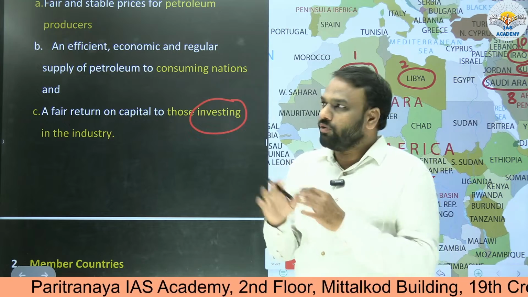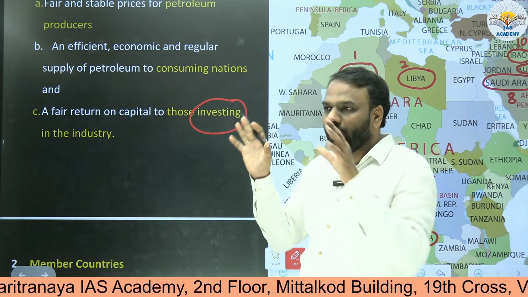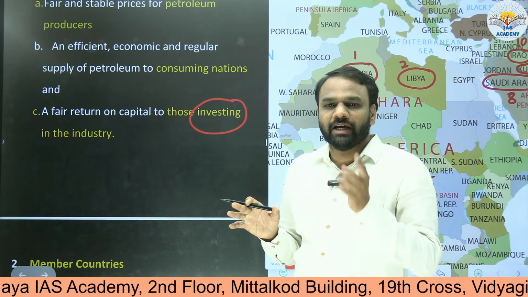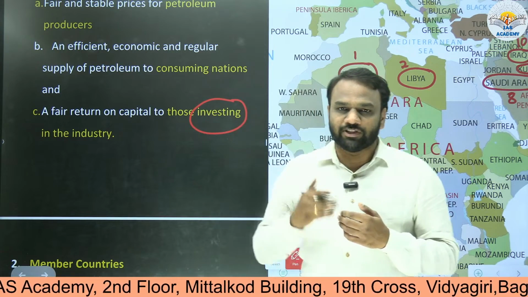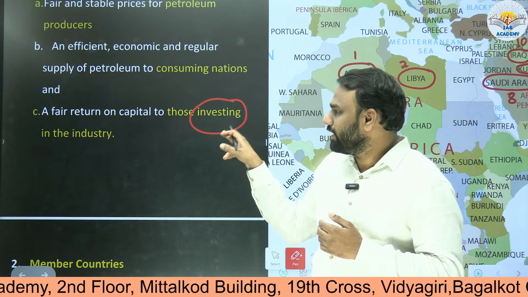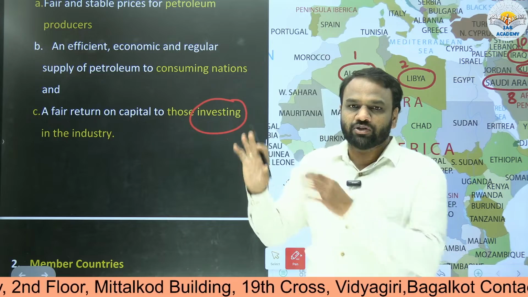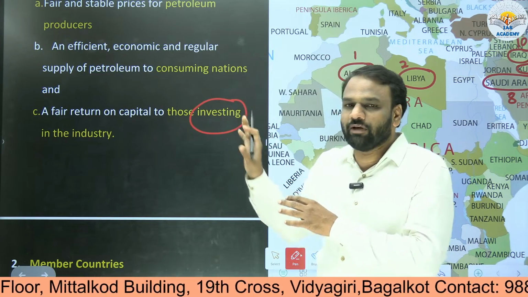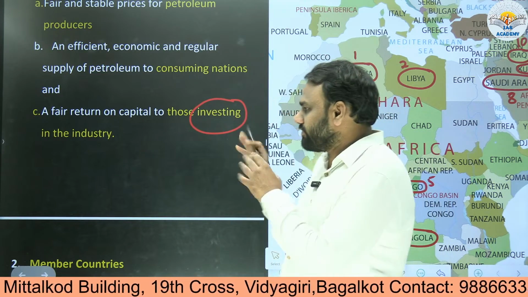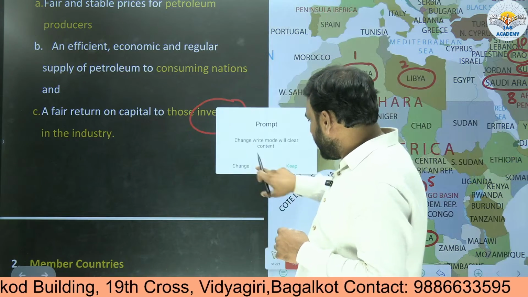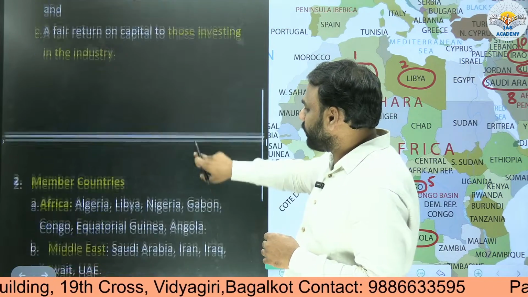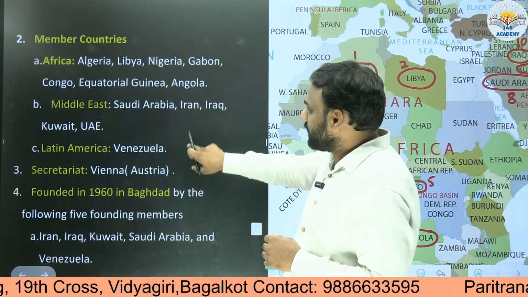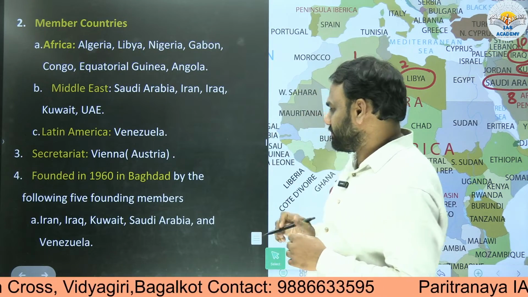Okay. So when they are formulating the policies, they will take all these various things into account. It is the interest of the producers, the interest of the consumers, and also the interest of the investors or the industrialists. So by taking all these things into account, they formulate the policy. So this is very important. Next important point from the exam point of view is member countries. Okay, so we'll be looking into the member countries as well.